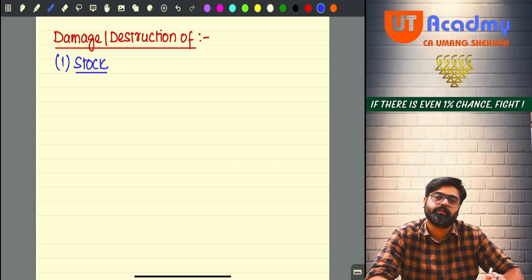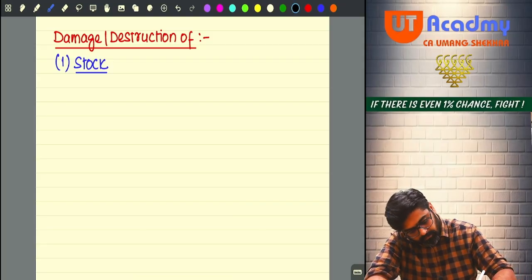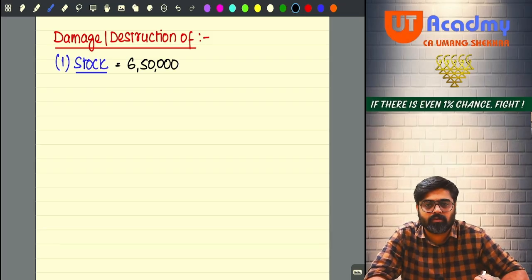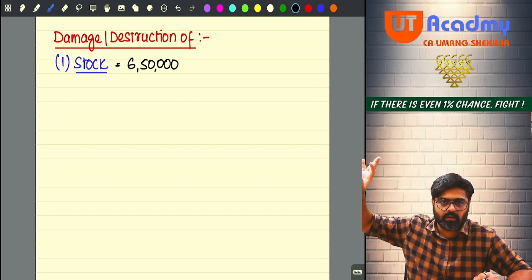What was the value of this stock? 6,50,000. Now the 6,50,000 is a loss happening in your business. The stock of the business amounting to 6,50,000 is going lost by fire.